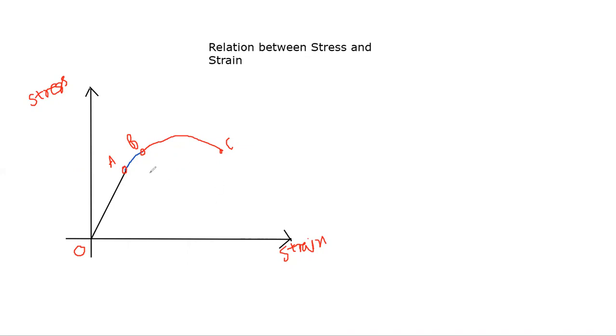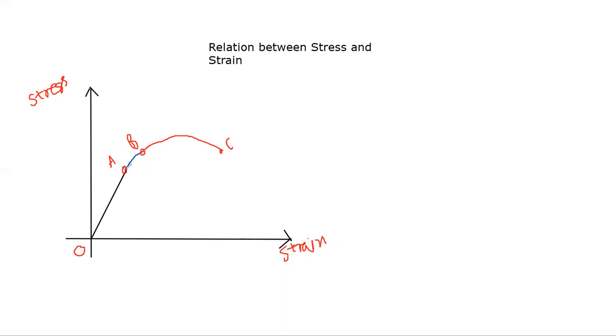And this point A is known as the elastic limit of the material. Now, what happens beyond this point A? If the stress on the wire is increased beyond the value corresponding to the elastic limit, then what happens?